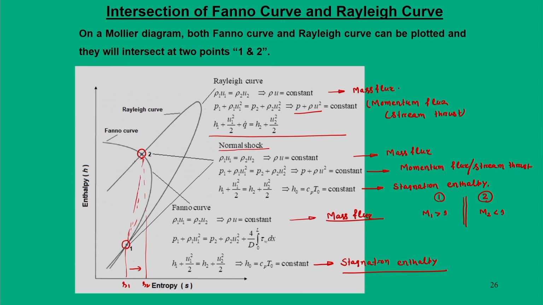If I want to go across a normal shock, then I can draw a dotted line that touches points 1 and 2. So, these thermodynamic states of the normal shock can be represented as S1 and S2.